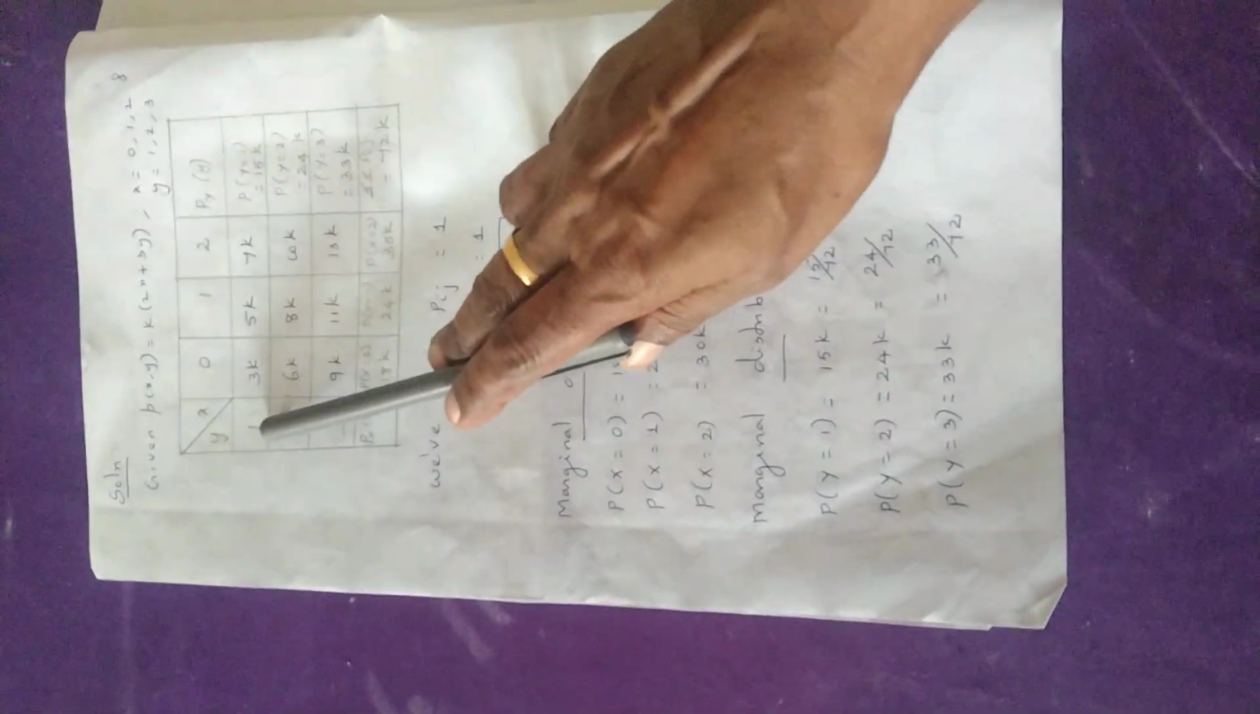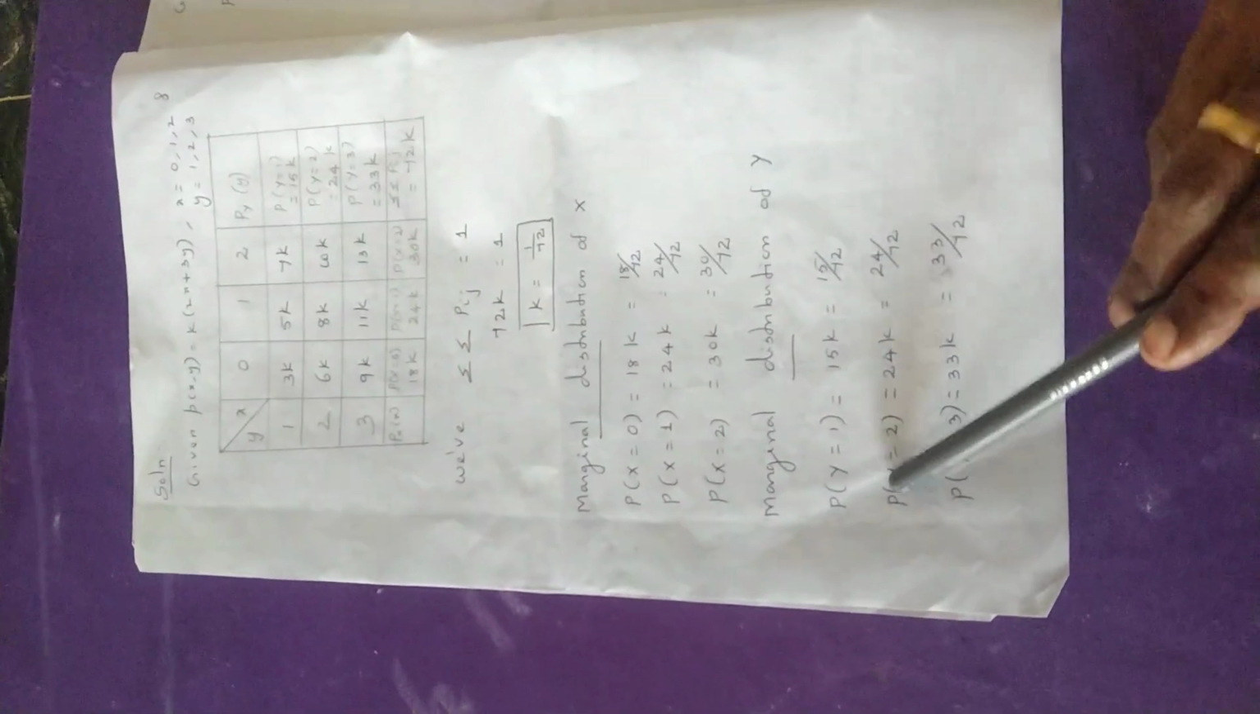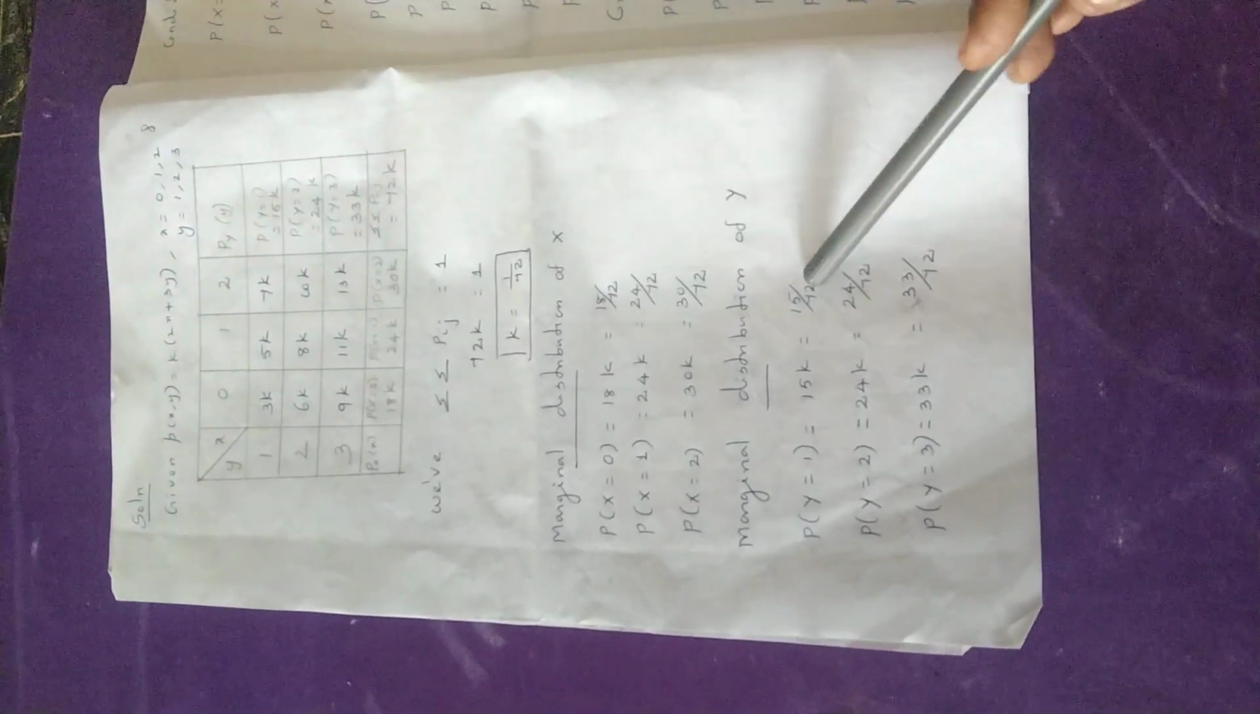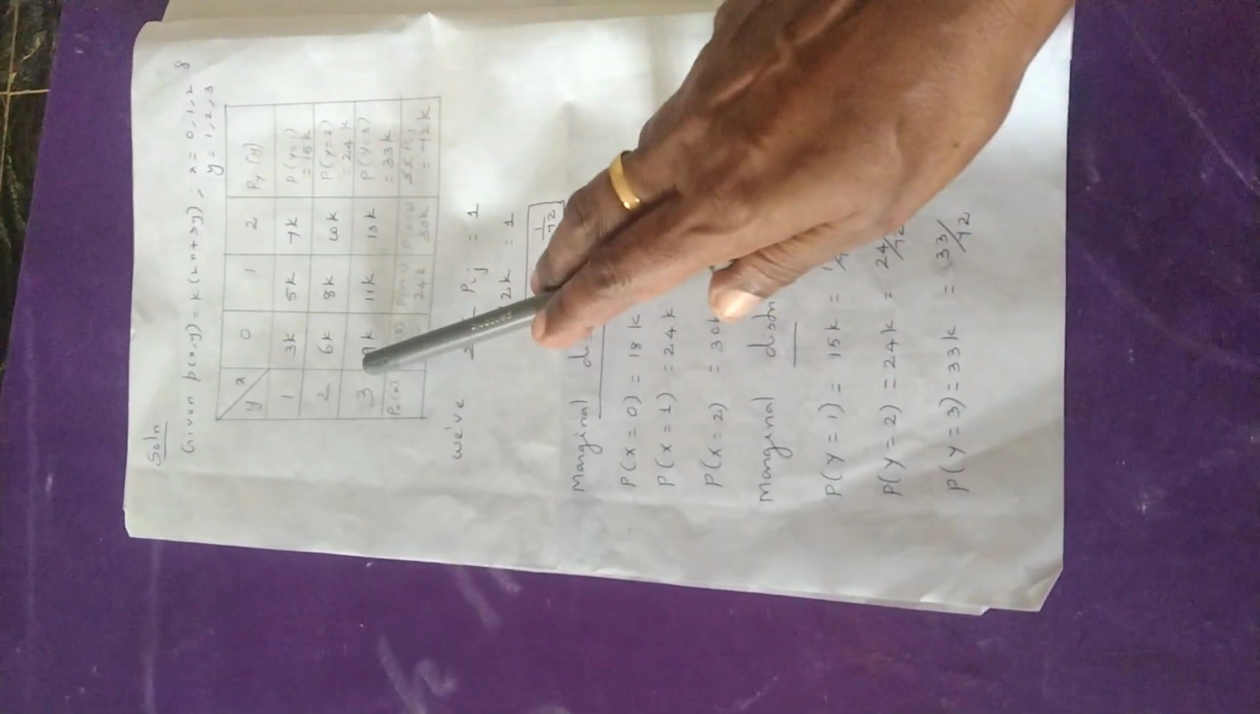Similarly, we can write the marginal distribution of y. First, y value is 1. So, p of y equal to 1 equal to 15k. That is 15 into 1 by 72 equal to 15 by 72. Next value, p of y equal to 2 equal to 24k. 24 into 1 by 72 equal to 24 by 72.